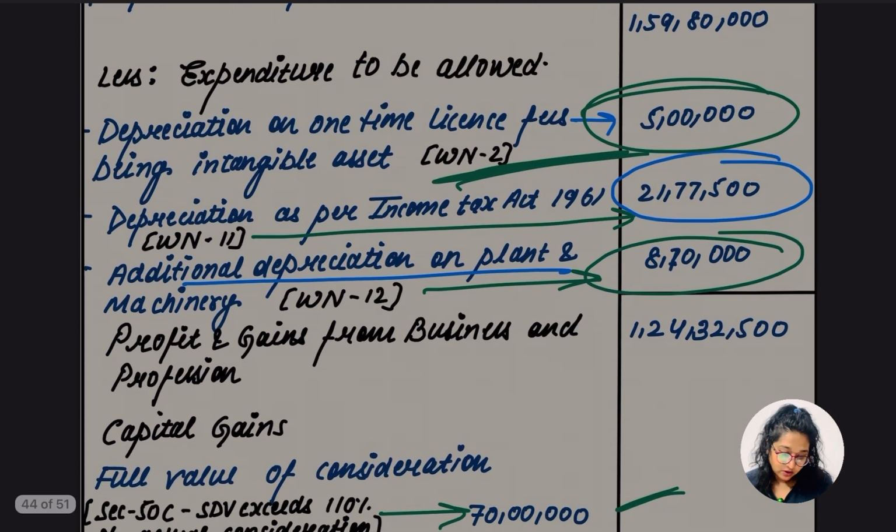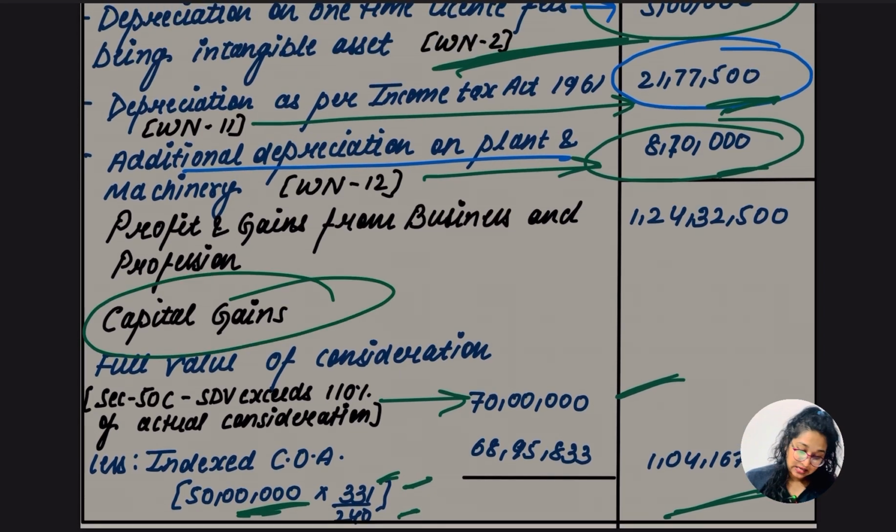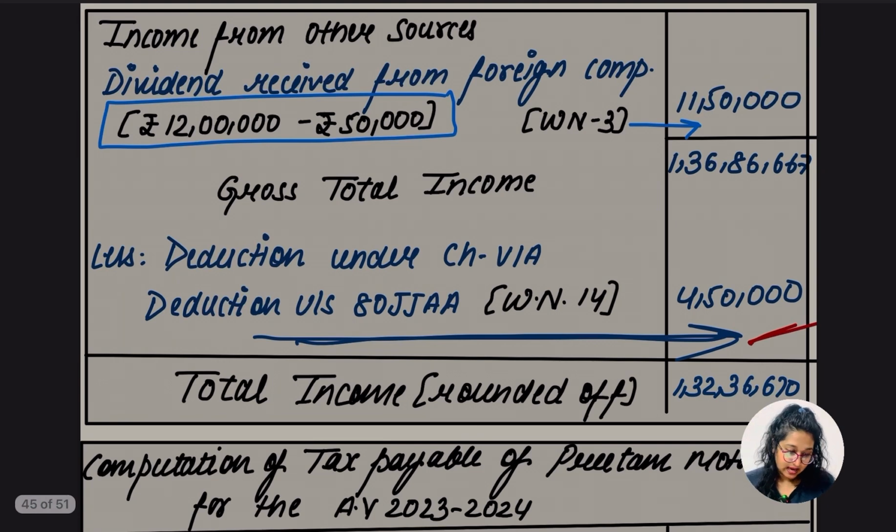Okay, and what about the depreciation, this part? As I told you there was the adjustment, right, and additional depreciation. So there are two depreciations, one is normal depreciation and the second is additional depreciation. So 1,34,300 is going to the profit and gains from business and profession. What of the capital gains? As I told you, the profit from capital gain is going to be 104,167. Okay, from this we have to add the dividend received from the foreign company. It's going to be 136,86,667.